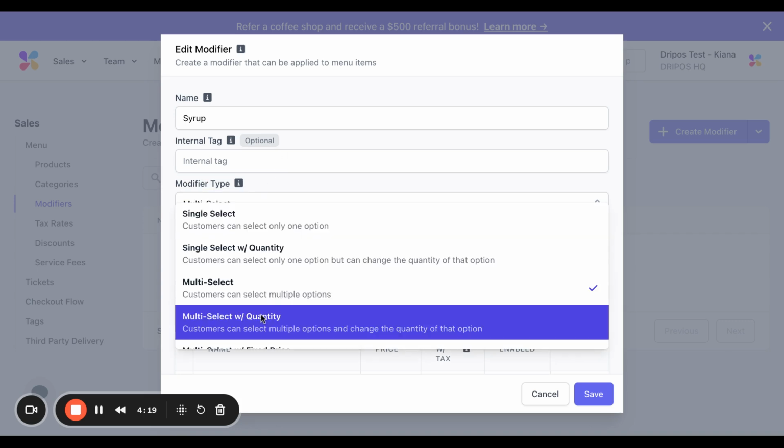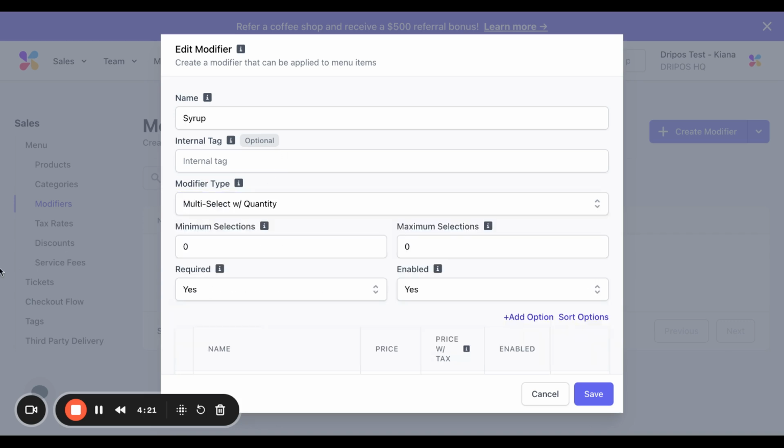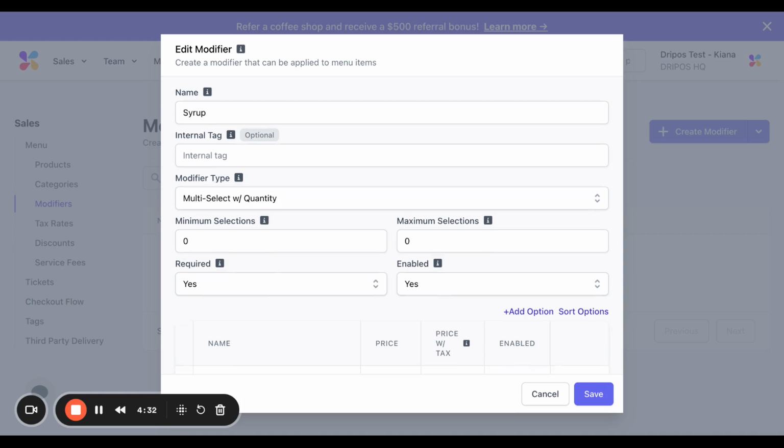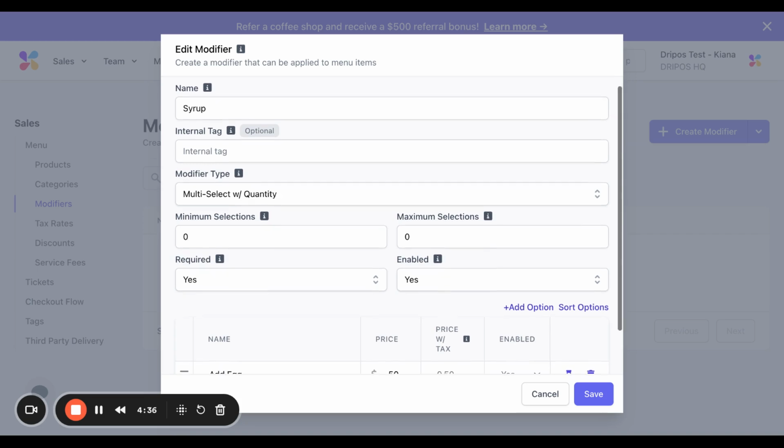Next is multi-select with quantity. So with this modifier type, customers can select multiple options and can select multiple quantities of one or more options within this modifier group. When creating this modifier type, you can also set minimum and maximum amounts that a customer needs to select. Or if you would prefer there to be no minimum or maximum, you can just leave these as they are at 0.